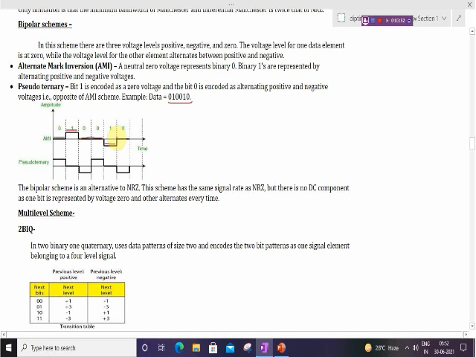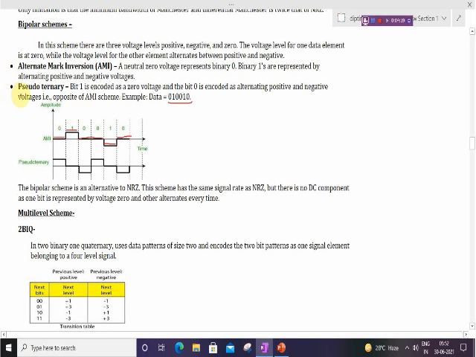Then again 0 is represented by 0 voltage. So in AMI, 0 is represented by voltage level 0, and 1 is represented by alternating positive and negative values. This scheme is known as alternate mark inversion.